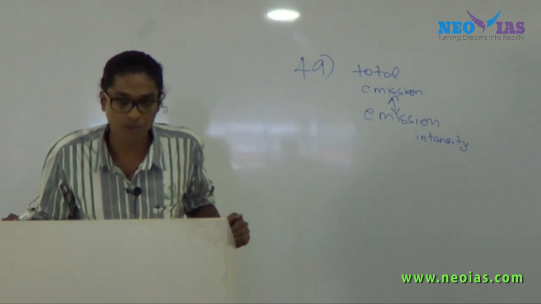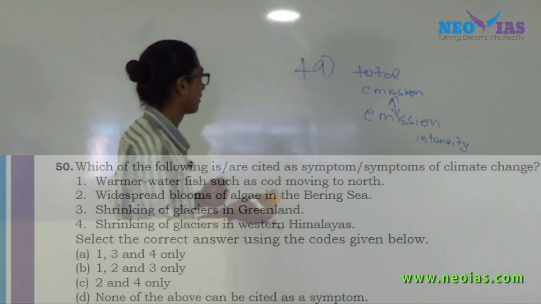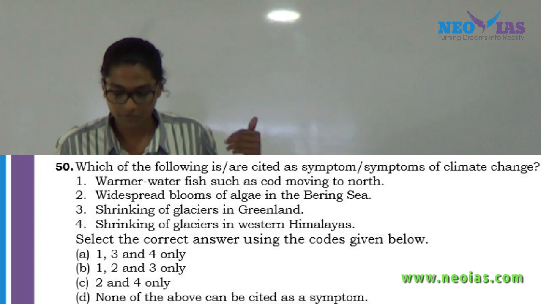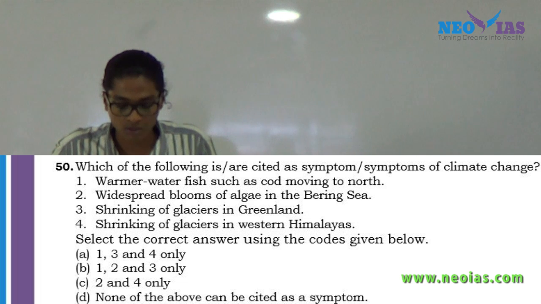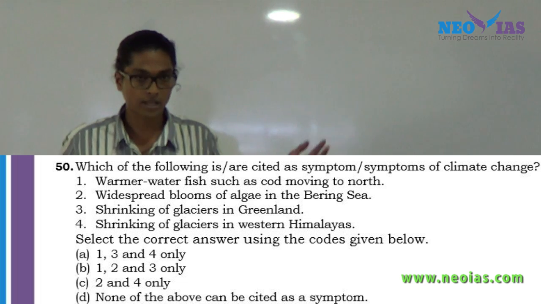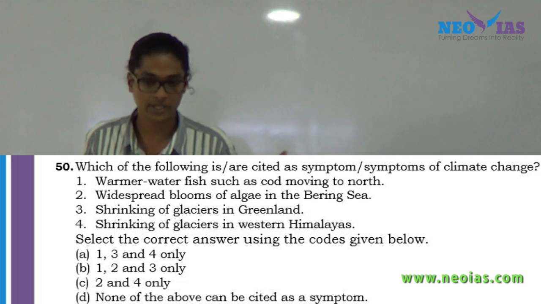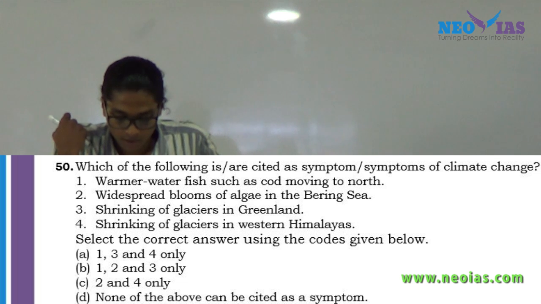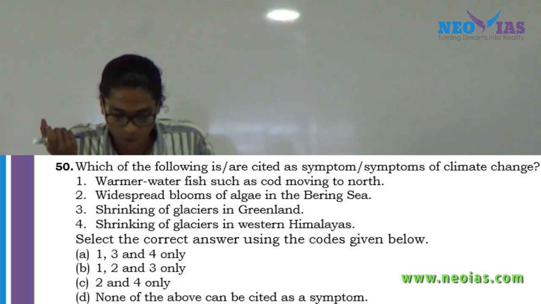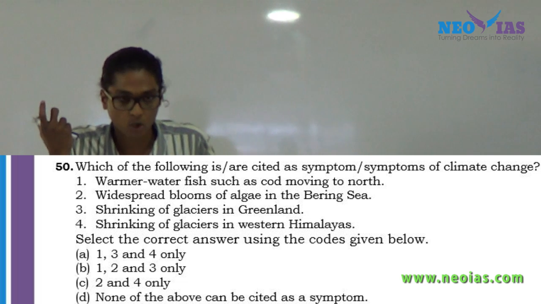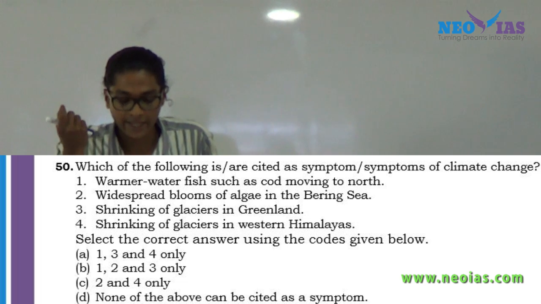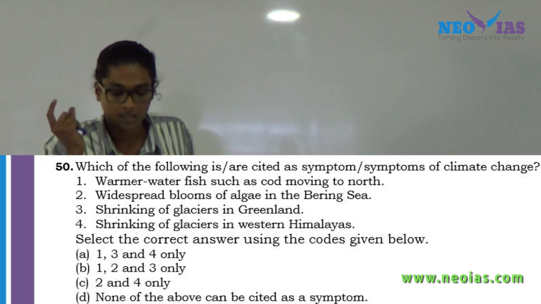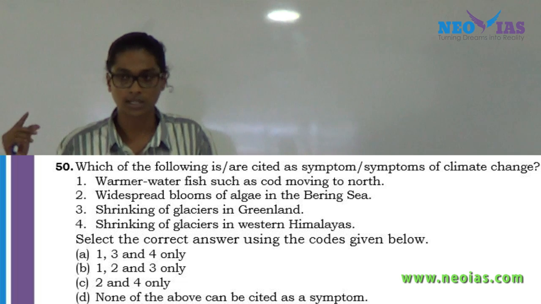Now, the 50th question. Which of the following is or are cited as symptoms of climate change? Okay, symptoms of climate change. Just go through the options. Again, a four-statement question. First option, warmer fish such as cod moving to the north. Second option, widespread blooms of algae in the Bering Sea. Third one, shrinking of glaciers in Greenland. Fourth, shrinking of glaciers in Western Himalayas.